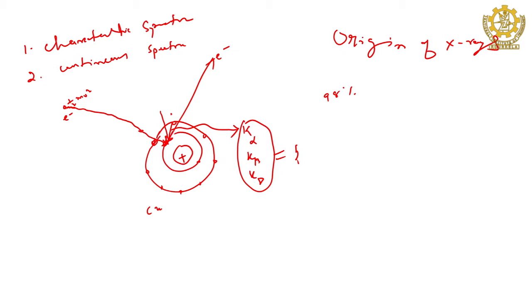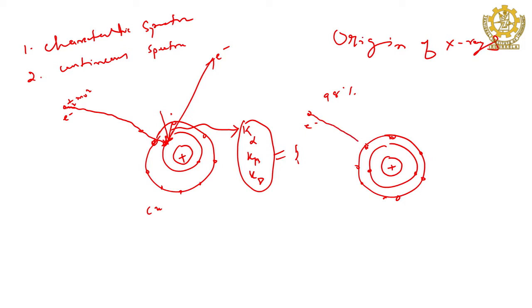Similarly, the next one is the continuous spectra. Same thing, the nucleus, then the electron cloud around the nucleus. The electron is going, and when it comes towards this electron cloud, because of the repulsive electrostatic field, it will be deviated from its path by decelerating.